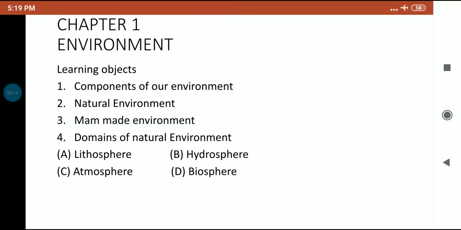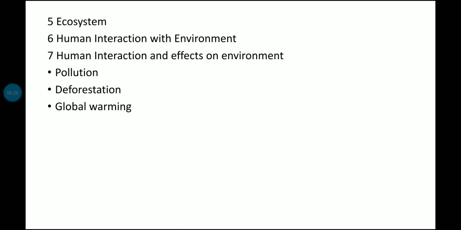Dear students, in this chapter you have learned about the environment, components of the environment, natural environment, man-made environment, domains of the natural environment, lithosphere, hydrosphere, atmosphere, biosphere, ecosystem, human interaction with environment, human interaction and effect on the environment, pollution, deforestation and global warming.